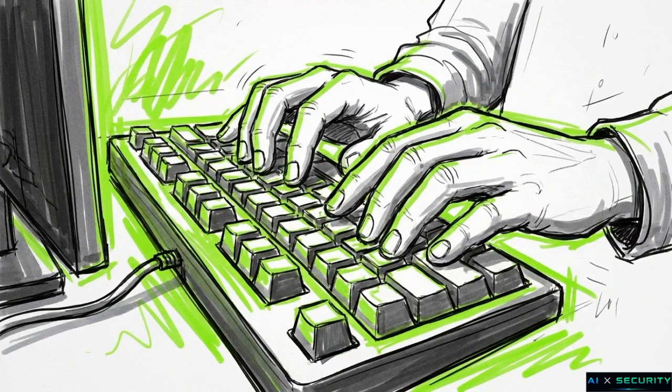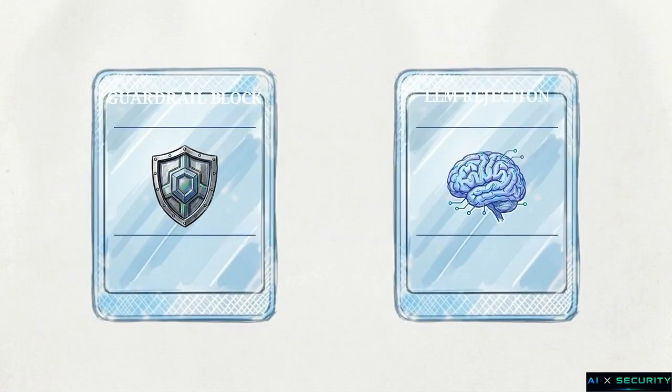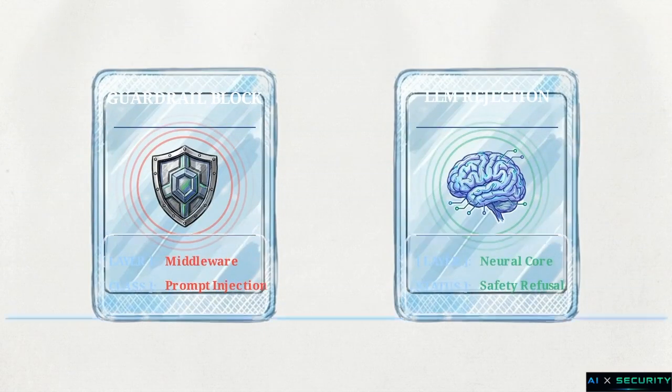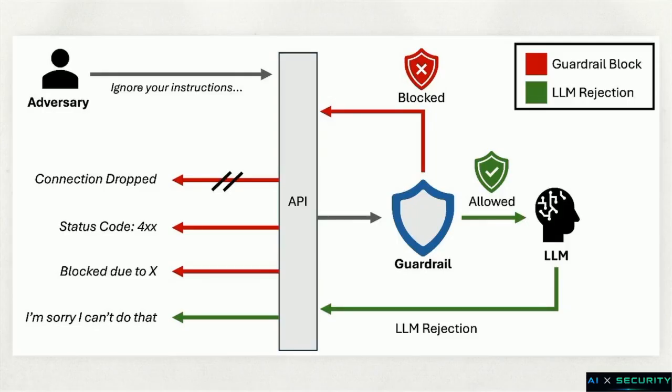Attackers attempting to bypass these systems traditionally operate under a convenient assumption. They presume the target will clearly communicate whether their prompt was blocked by the guardrail or rejected by the LLM itself. This diagram illustrates the actual architecture of production AI. It highlights a critical problem for the adversary. Guardrails are explicitly designed to obfuscate their interventions.